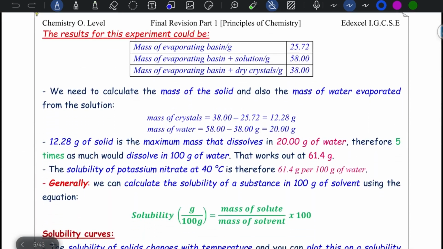Let's talk about calculations. The results for the experiment could be: mass of evaporating basin 25.72, mass of evaporating basin plus solution 58, mass of evaporating basin plus dry crystals 38. We can calculate the mass of solid, 38 minus the empty basin, and we can calculate the mass of water, 58 minus 38.